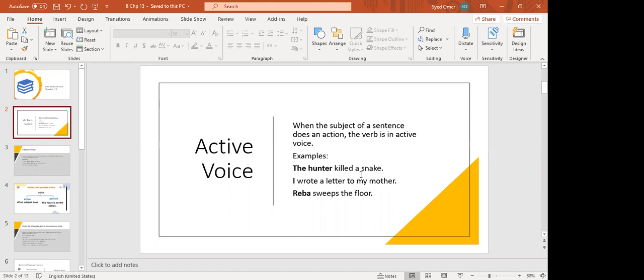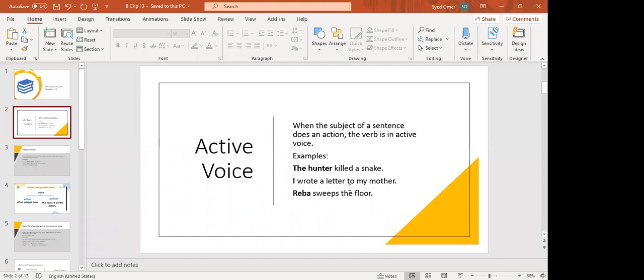Now the first rule: the object comes in the beginning. A snake. In simple past tense, we put the helping verb was or were. A snake was killed. The third form of killed is killed. Killed by whom? By the hunter. A snake was killed by the hunter.